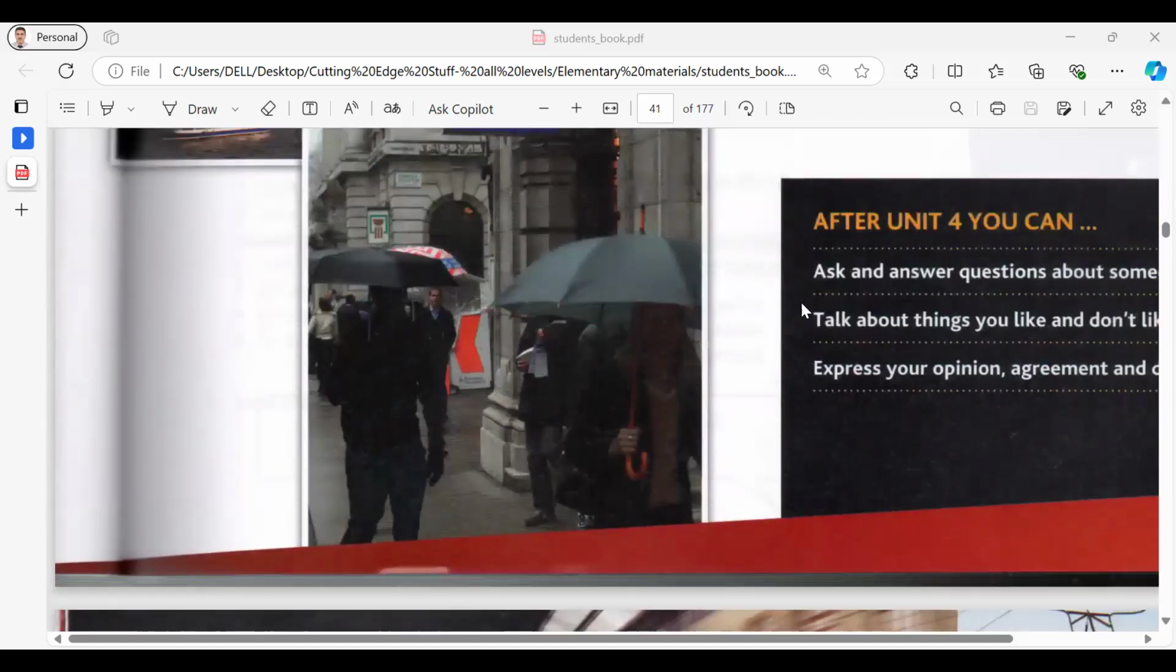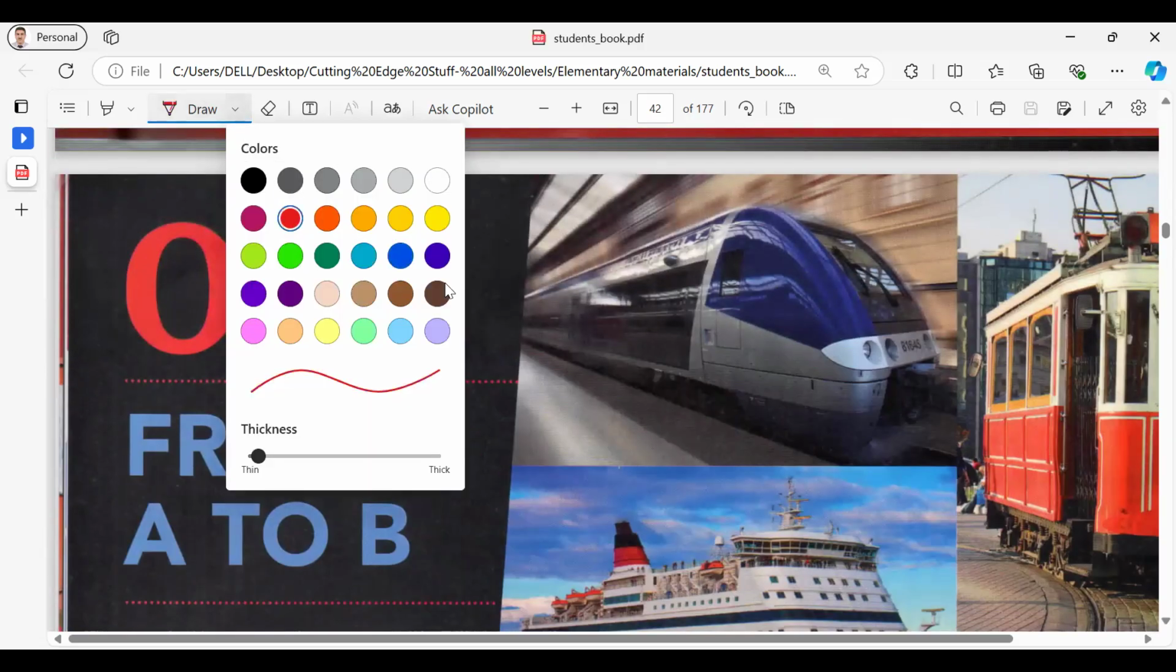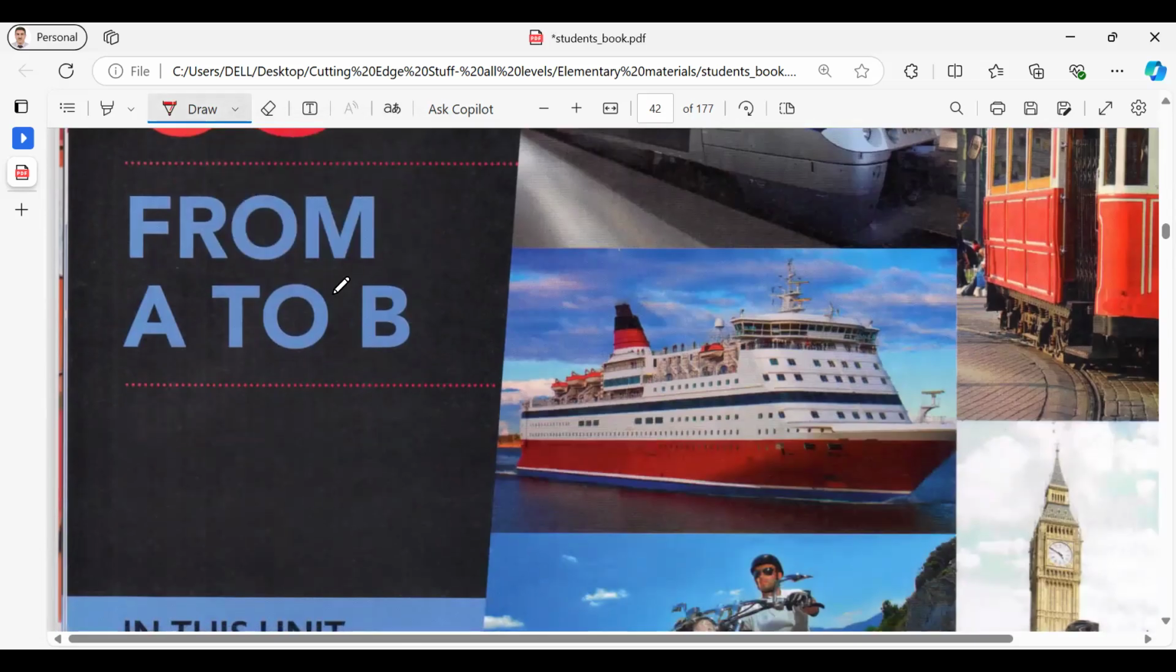Okay. So now let's start Unit 5 here. From A to B. This is the Unit 5 title. A stands for a place, B stands for another place. So you can say from Dammam to Khobar, for example, or from Mecca to Al Madinah, right?